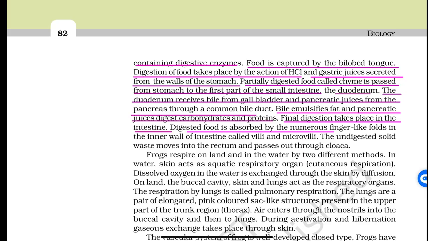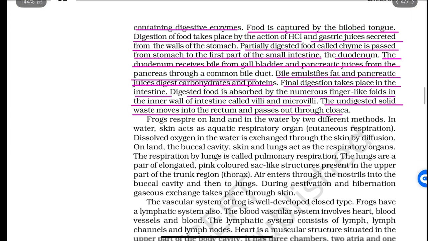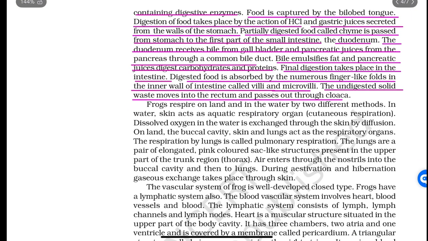Digested food is absorbed by the numerous finger-like folds in the inner wall of the intestine called villi and microvilli. The undigested solid waste moves into the rectum and passes out through the cloaca. Frogs respire on land and in water by two different methods. In water, the skin acts as an aquatic respiratory organ. Cutaneous respiration: dissolved oxygen in water is exchanged through the skin by diffusion.